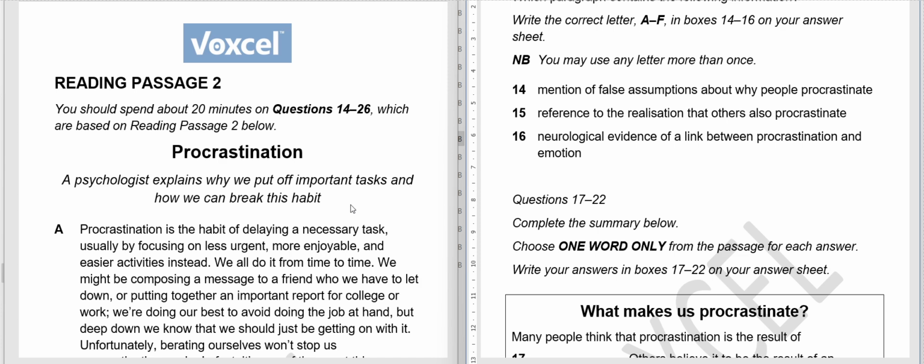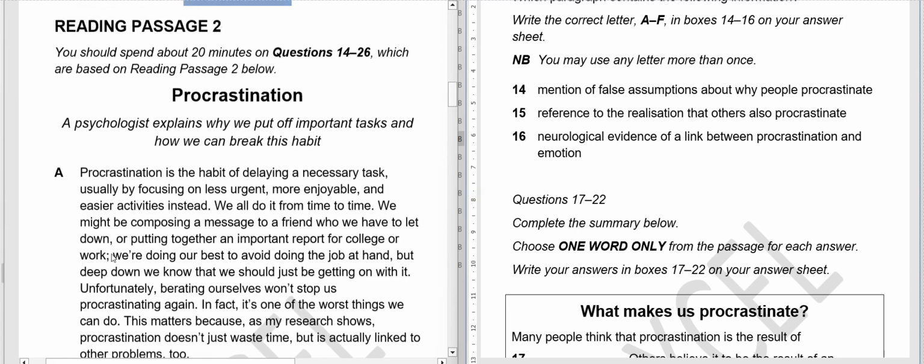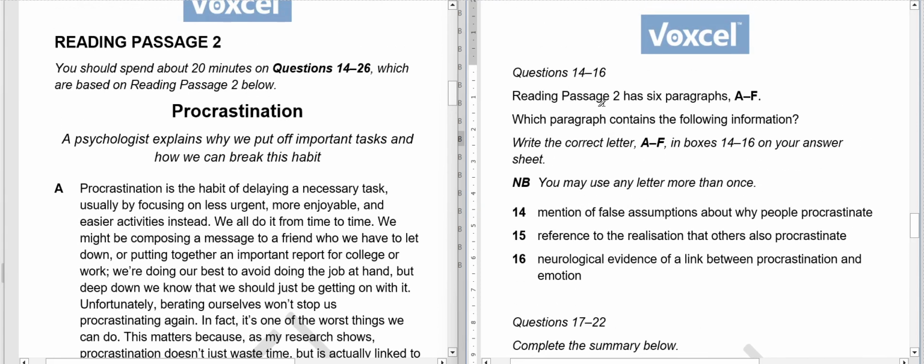Okay. Now what we will do is we will not read our passage just yet. We will go straight to the questions and read the questions. So let's see what kind of questions we have. Questions 14 to 16. Here we have reading passage 2 has 6 paragraphs, and this is a paragraph-contains-information question. In front of each question we have to write letters ranging from A to F. So this is very important to note.